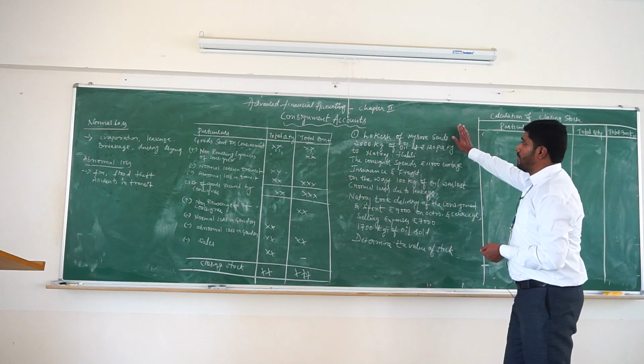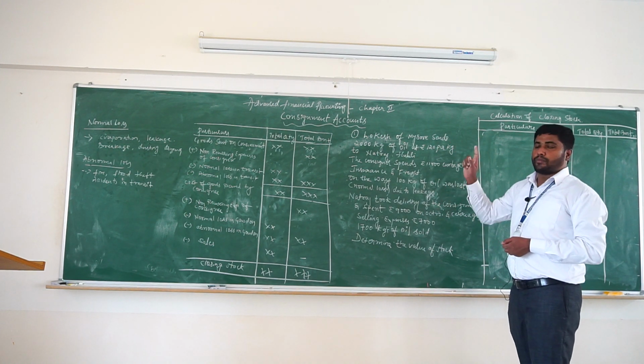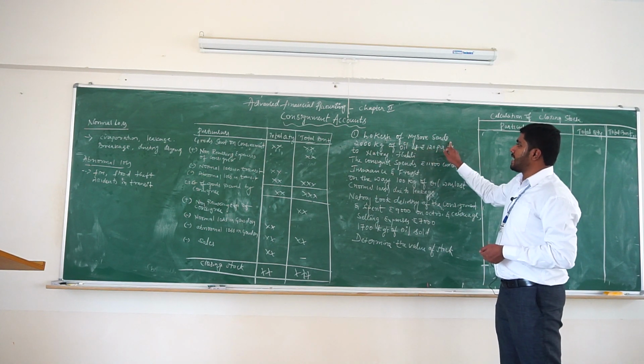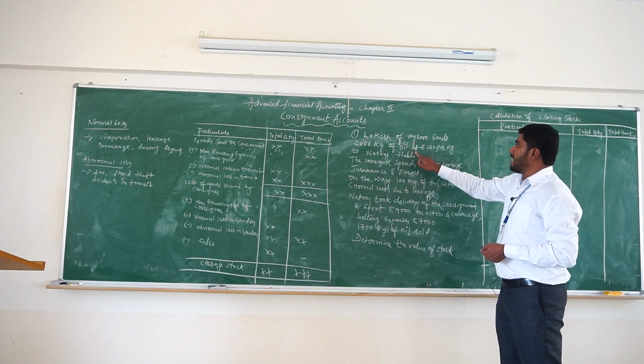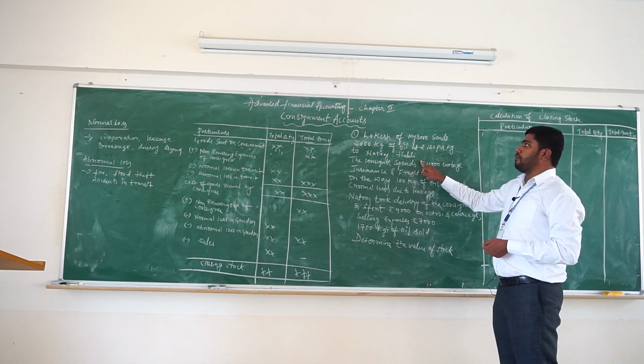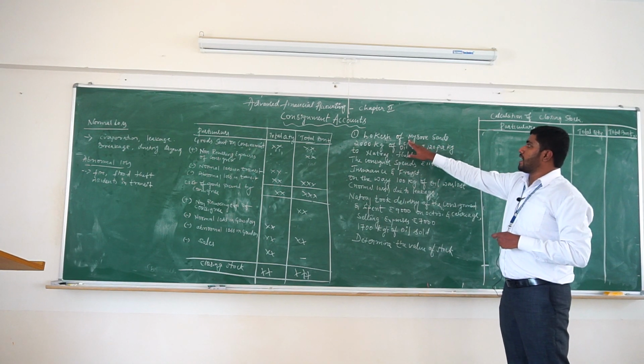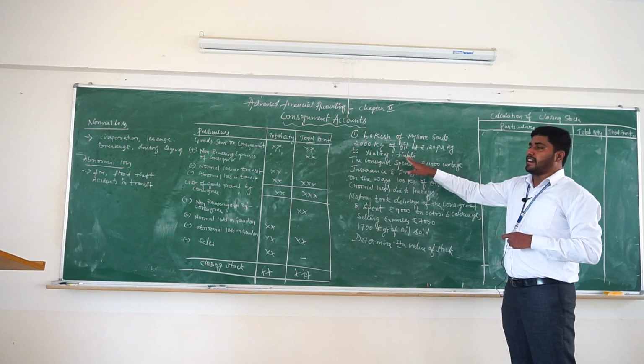And this is the problem on calculation of value of unsold stock. Let's go through the problem. Lokesh of Mysore sends 2000 kg of oil at rupees 120 per kg to Natraj, Hubli. Here Lokesh is sending goods to Natraj. So Lokesh is located in Mysore and Natraj is located in Hubli.